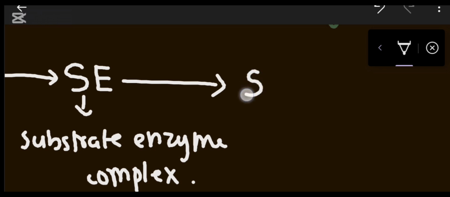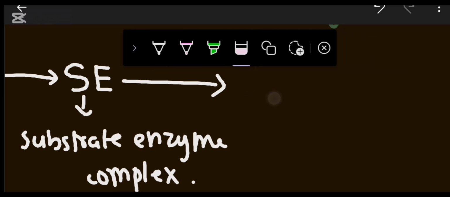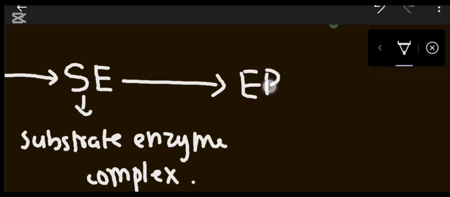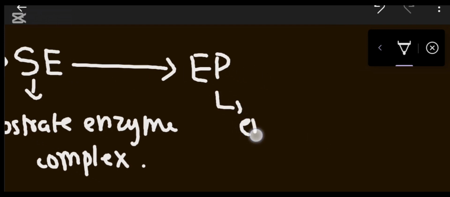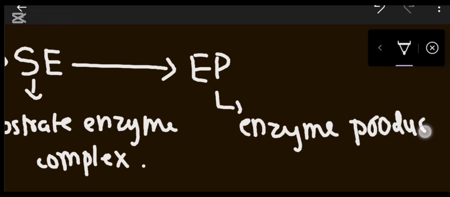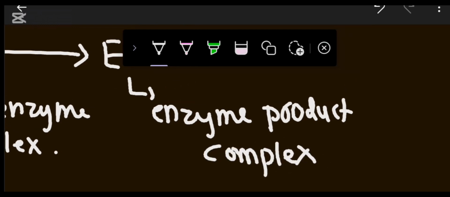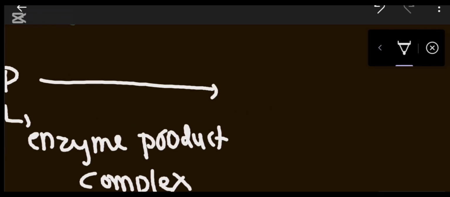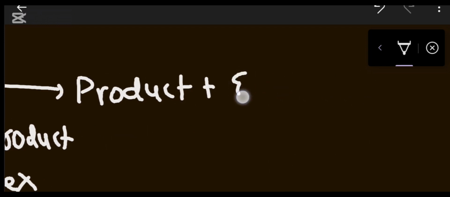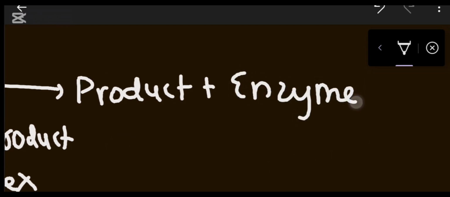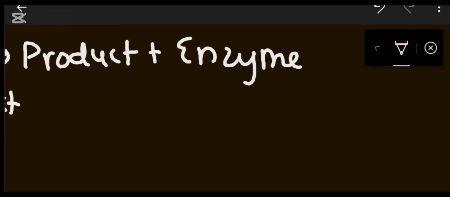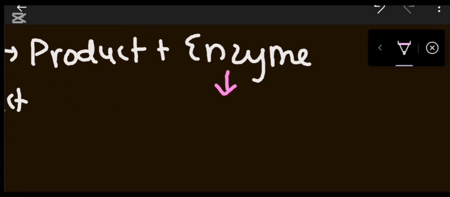So this will form the enzyme product complex, because the product is not completely formed. That's why the enzyme is still present. After this complex, when the product is completely formed, the product is removed and the enzyme is also removed. This proves that enzyme does not take part in the chemical reaction.